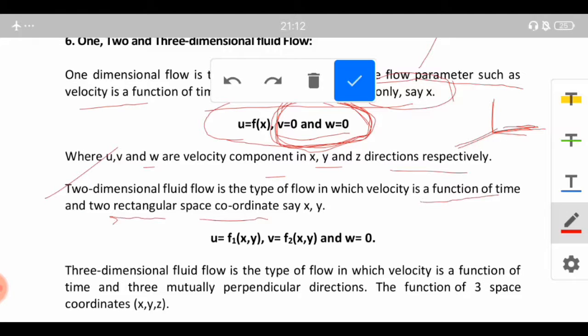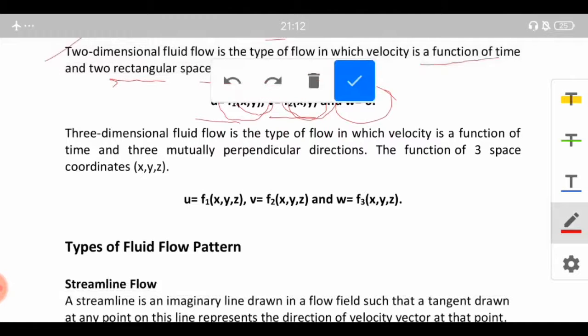rectangular space coordinates, say x and y. So now we will consider two dimensions u and v. W or the third dimension will not have any significance, and again it will be a function of two parameters, that is x and y. Previously it was function of only one parameter x, but now it will be a function of two parameters x and y. So therefore it is known as a two-dimensional flow.